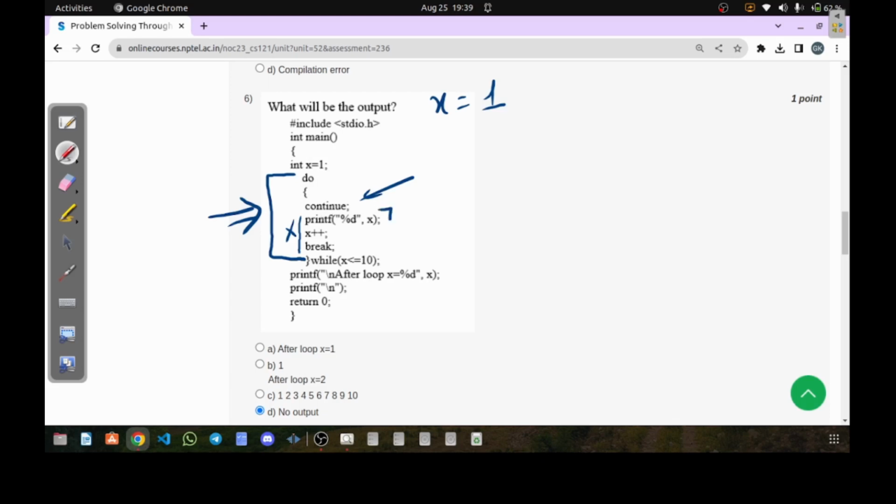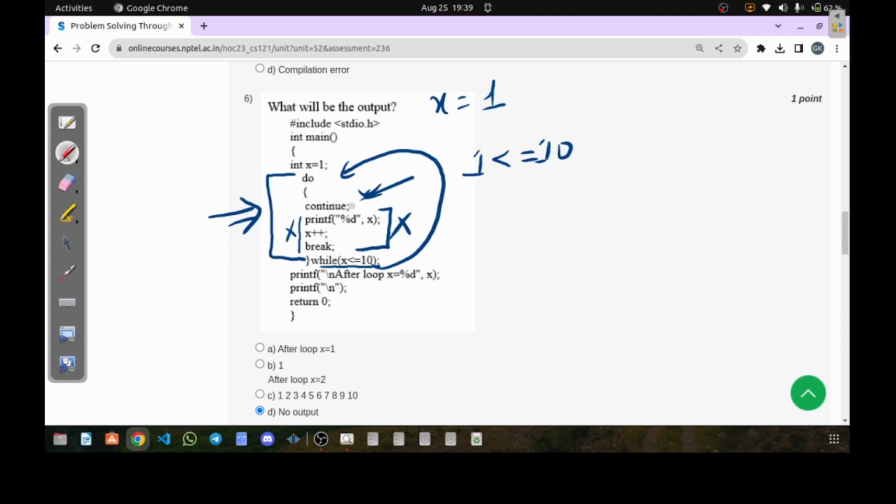Means whatever we have written here, that won't be executed, as we are executing continue in the first line. So first of all it will execute continue and directly reach the condition section. Here the condition will be evaluated, and the condition says x less than or equal to 10. The value of x is 1, so 1 less than or equal to 10 is a true condition. Therefore again the body will be executed.